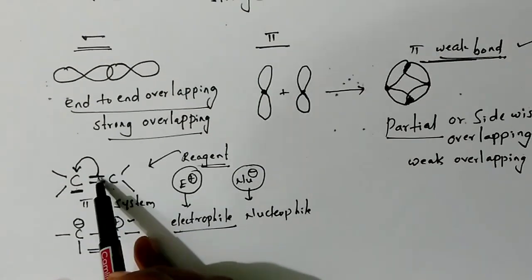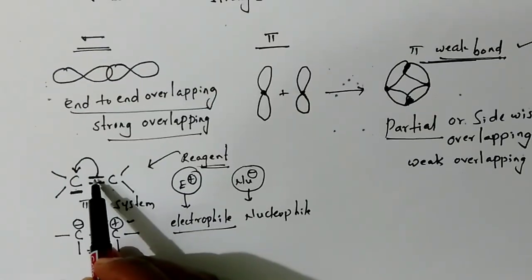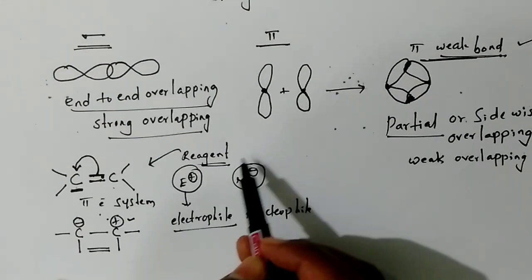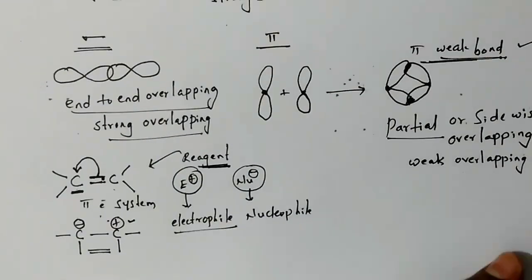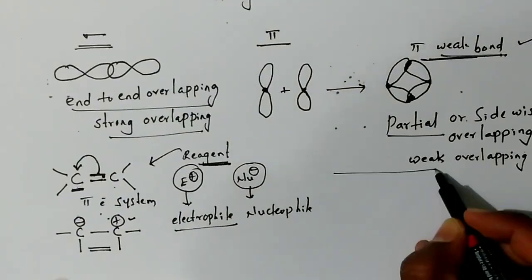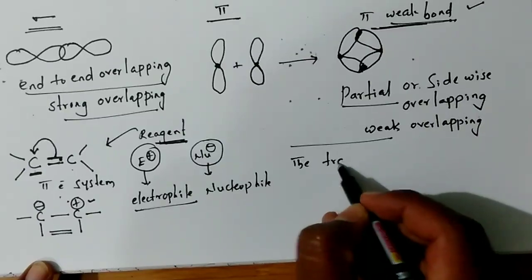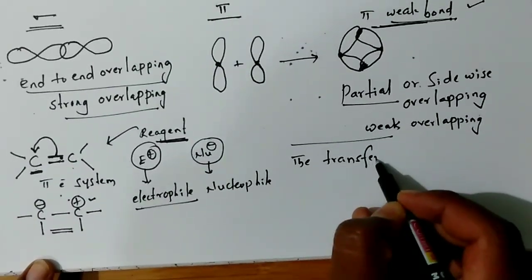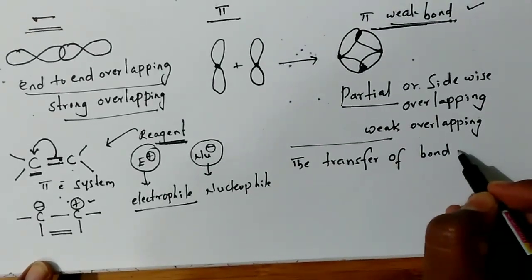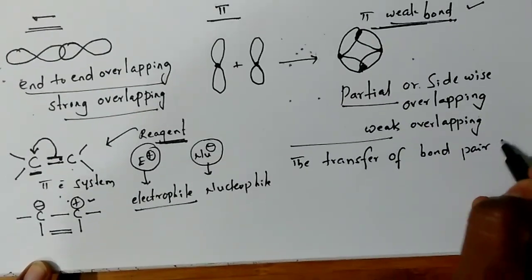The transfer of bond pair of electrons of pi bond with the influence of a reagent, attacking reagent, that is called electromeric effect. Here I am writing the definition. The transfer of bond pair of electrons